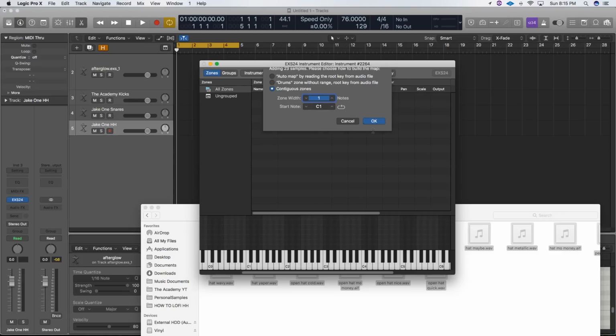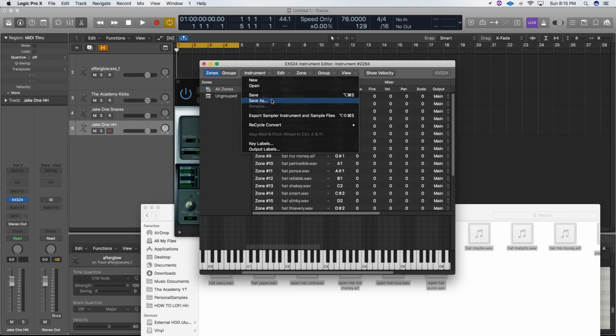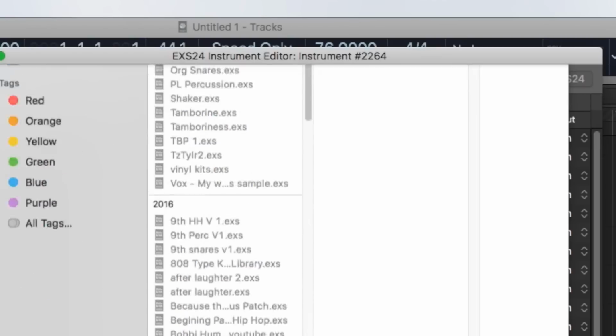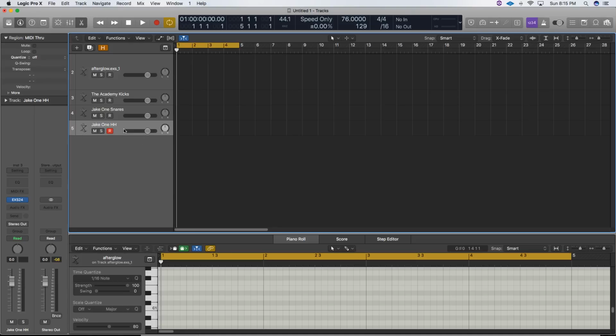All these settings are fine, and hit OK. Just save this as something meaningful to you. I've already saved this as the same thing, so I'm going to replace it. The next step, once you've done this, is we can go ahead and start creating our drums.